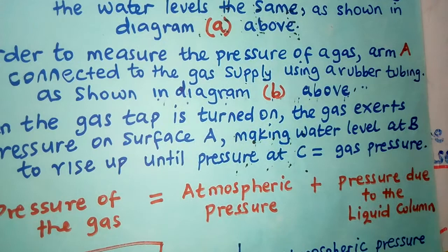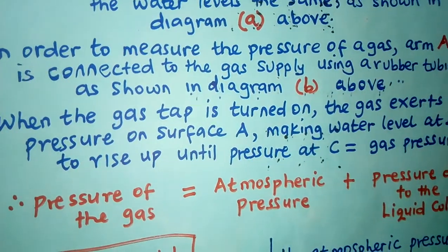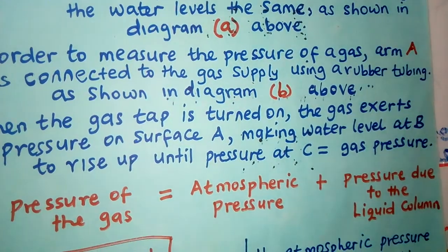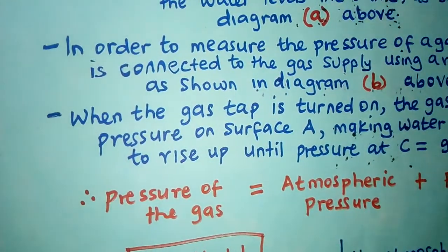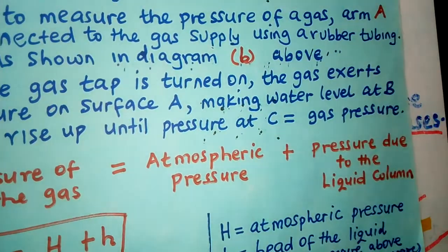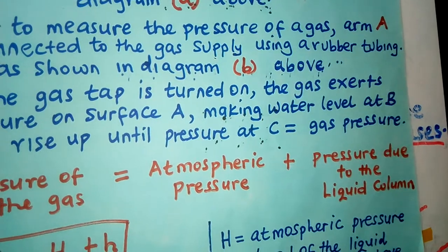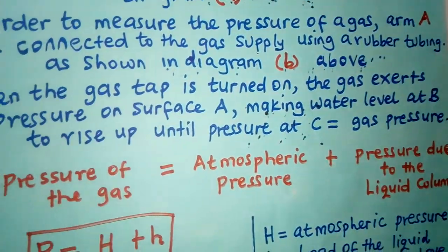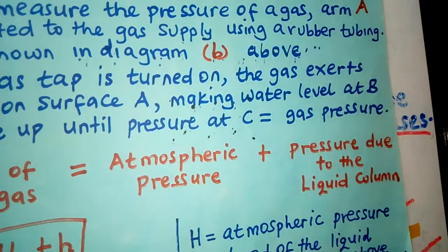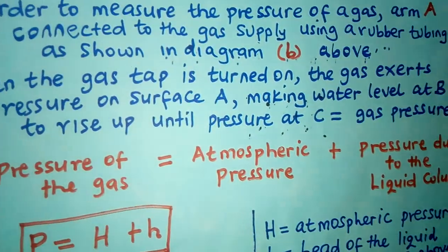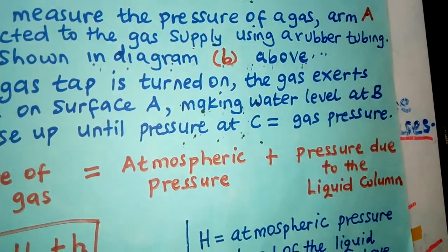And that's what I said, that if you want to measure the pressure of the gas, you make sure that one side of the manometer is connected to the gas supply using a rubber tubing. So when you open the gas tap, the gas begins moving. The gas exerts pressure on surface A, making the water level at B rise up until the pressure at C equals the gas pressure.